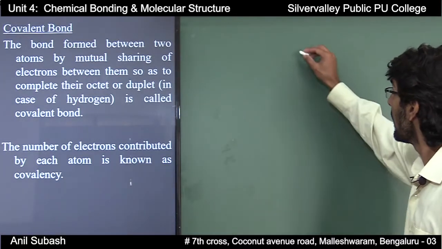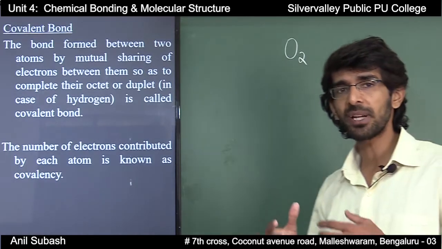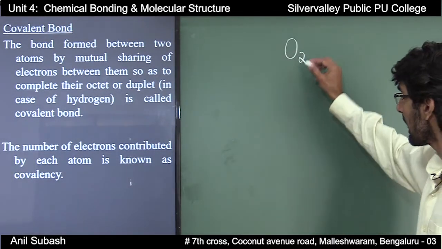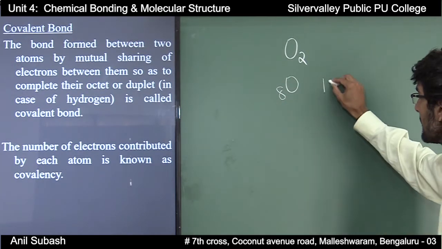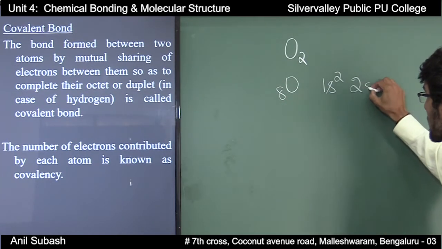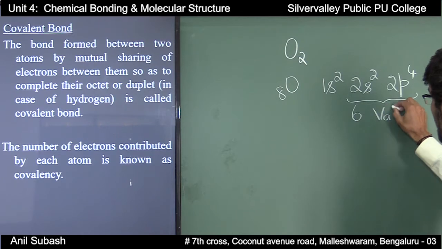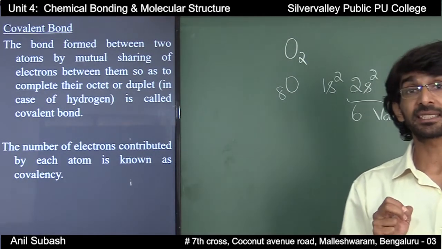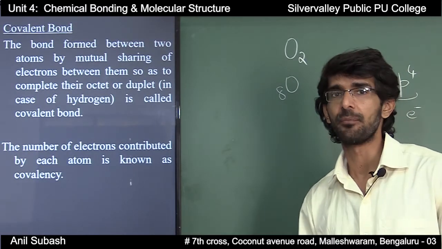We all know that the oxygen molecule has the formula O2, that is, it is formed by the combination of 2 oxygen atoms. The atomic number of oxygen is 8 and its electronic configuration is 1s2, 2s2, 2p4. That is, each oxygen has 6 valence electrons. Each oxygen has a deficiency of 2 electrons to complete its octet structure.